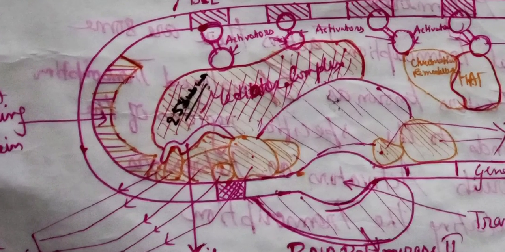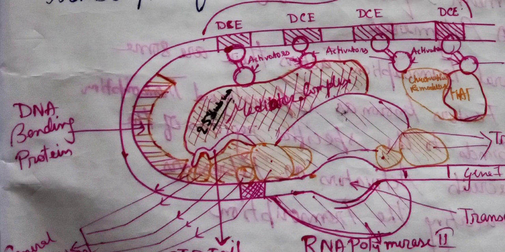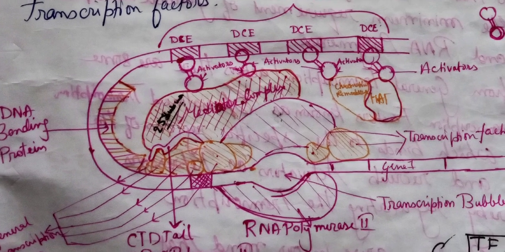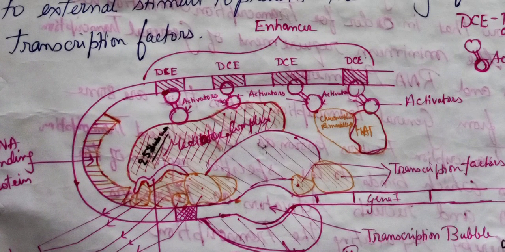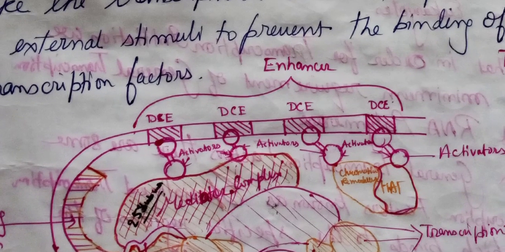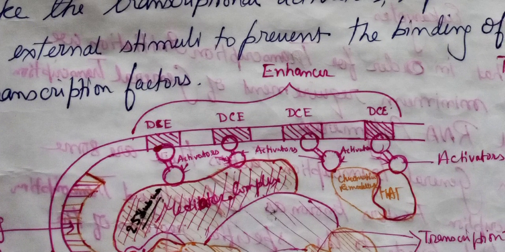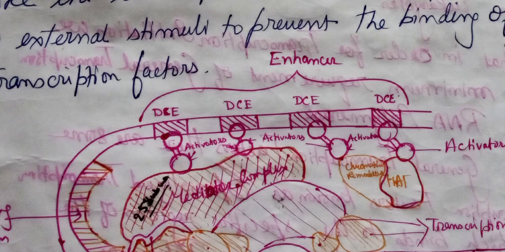The DNA bending protein binds and bends the DNA so that the enhancer region as shown here, the DCEs, which is the short form for distal control elements, together form that enhancer region.